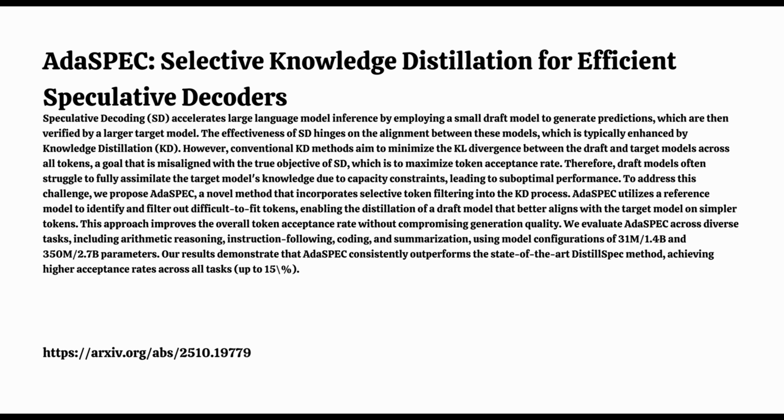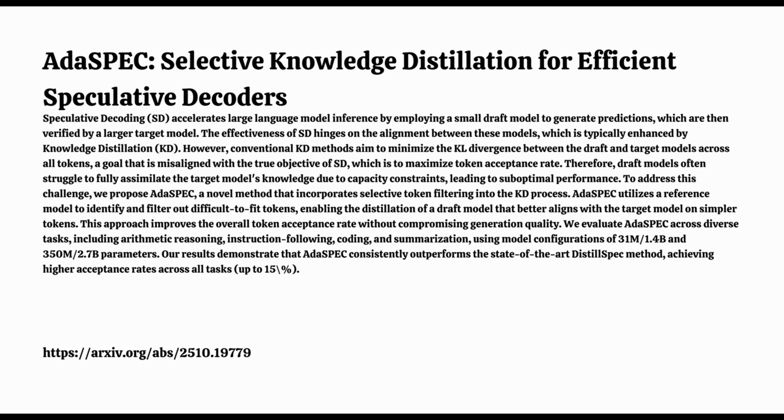That's what they wanted to find out. And the headline result? Yes. AdaSPEC consistently beat the baseline, DistillSpec, which uses more traditional KD. Consistently higher acceptance rates across all those tasks and both model setups. The gains in alpha, the acceptance rate, went up to 15% in some cases compared to the baseline. 15% is significant. Could you give a specific example?